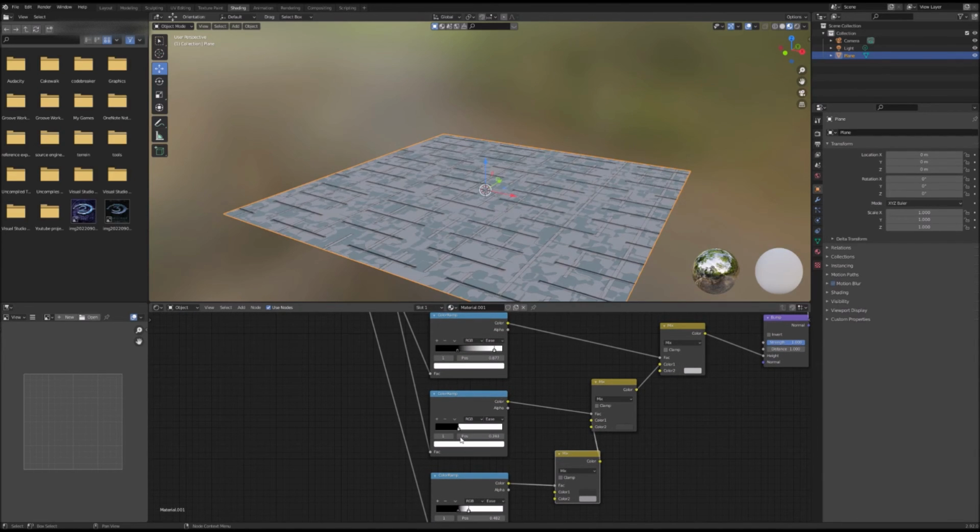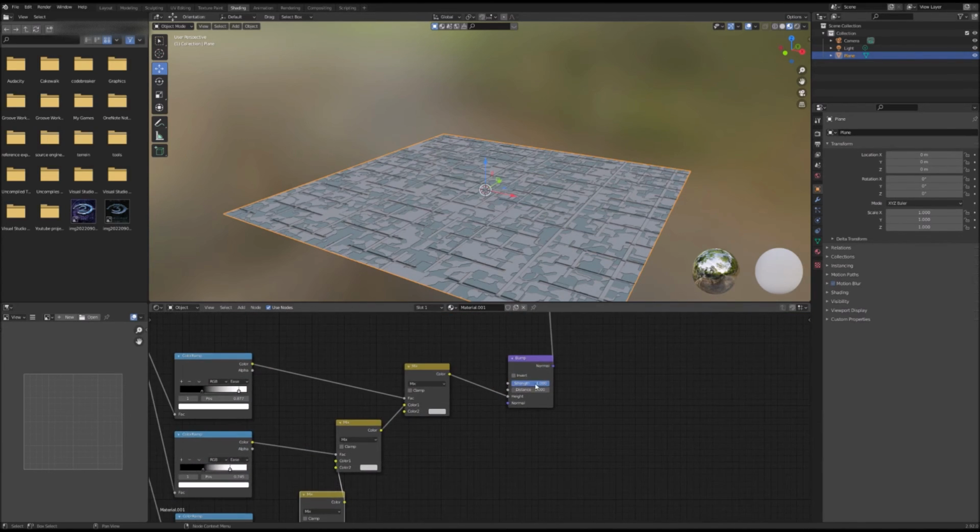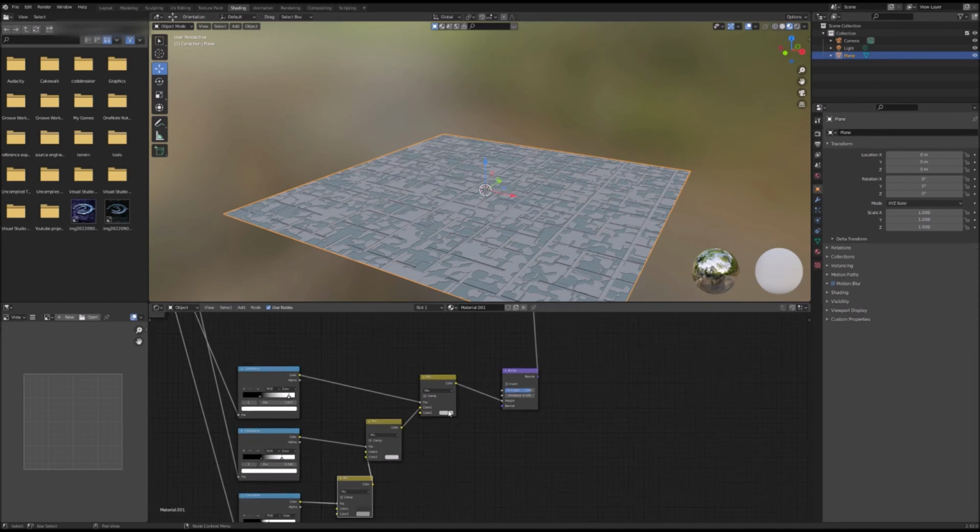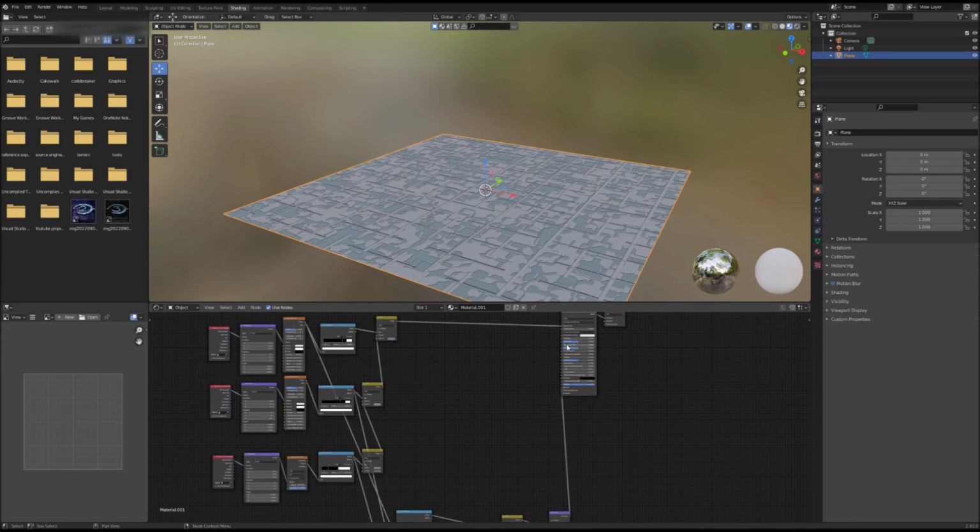Let's have those sink in a lot more. Let's shift up the color of that. Have those sink in a little bit more. Adjust the strength of the bump map a little bit. Then the distance. Oop, not too much. There we go.